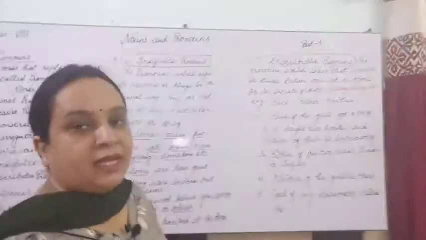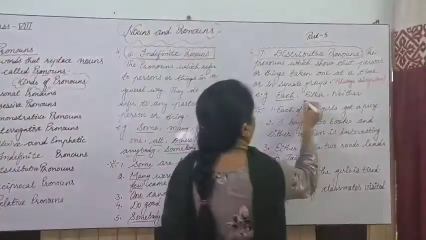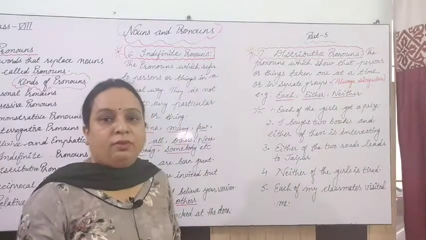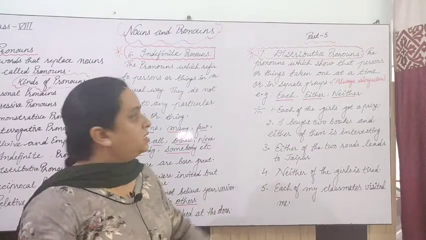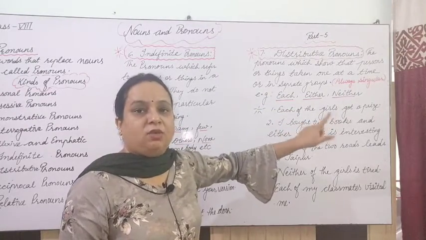So the words like each, either and neither, these three are distributive pronouns, always singular, and after that they take a singular verb.